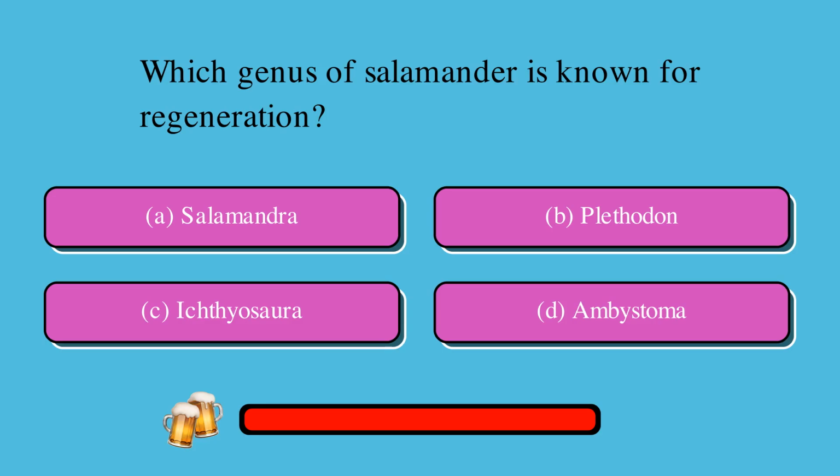Which genus of salamander is known for regeneration? Is it A, salamandra, B, plethodon, C, ichthyosaura, or D, ambystoma? The correct answer is D, ambystoma.